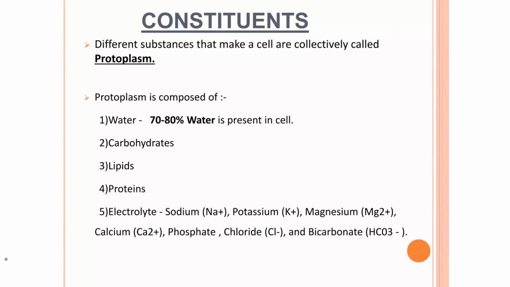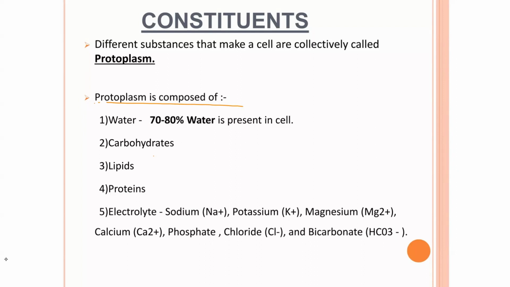And this protoplasm is made up of some components. What are those different substances that are found in a cell? First, there is water. Water occupies a percentage of about 70 to 80% of a cell.